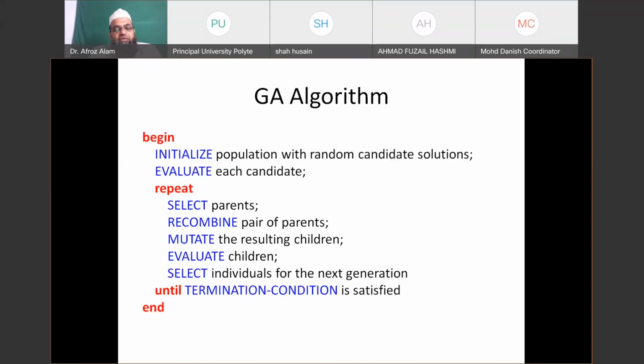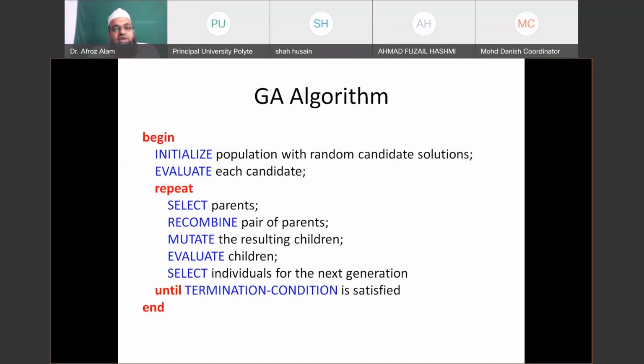If you are expert enough to have an idea that after a certain number of generations or iterations you may achieve your solution, you can fix your termination criteria based on the number of generations, like 100, 500, 1000. It depends upon the complexity of the problem.